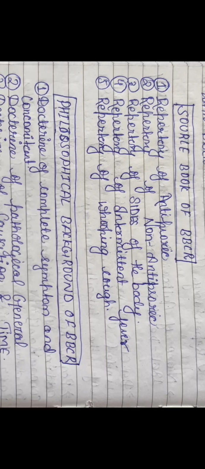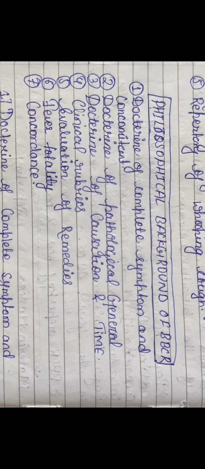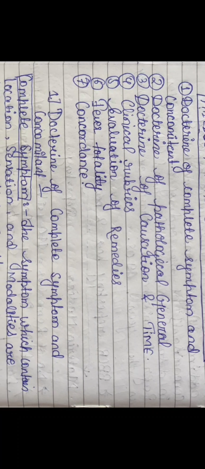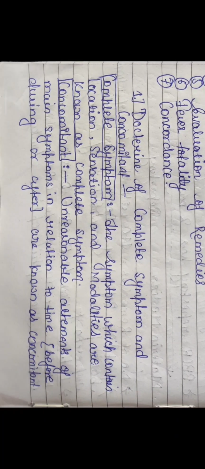Next is the philosophical background of BBCR. That means what philosophical background Boger used to make BBCR. They were doctrine of complete symptom and concomitant, doctrine of pathological general, doctrine of causation and time, clinical rubrics, evaluation of remedies, fever totality and concordance. What is a complete symptom? The symptom which contains location, sensation and modalities is known as a complete symptom.